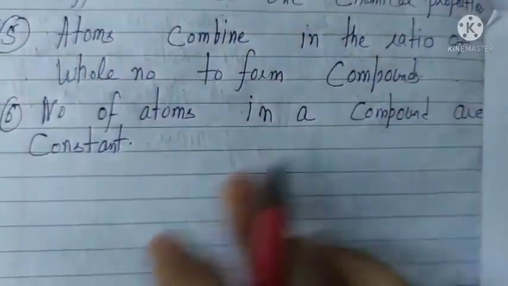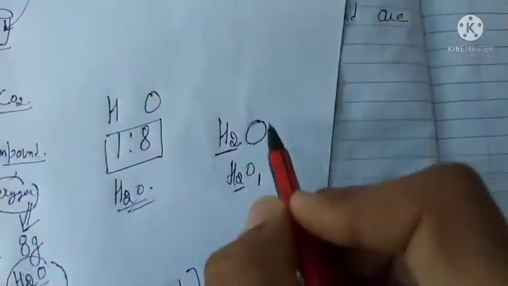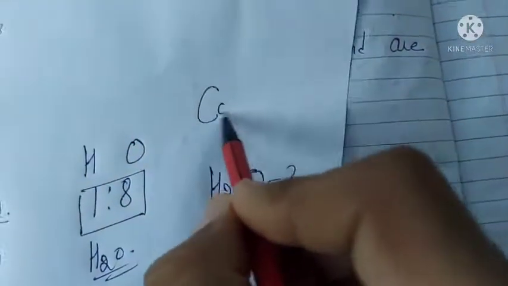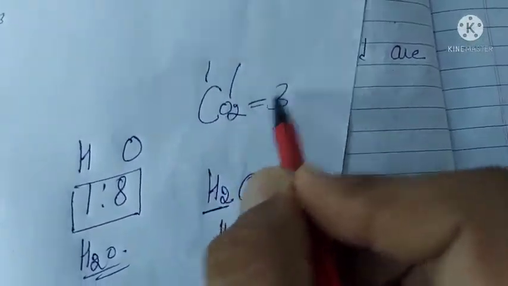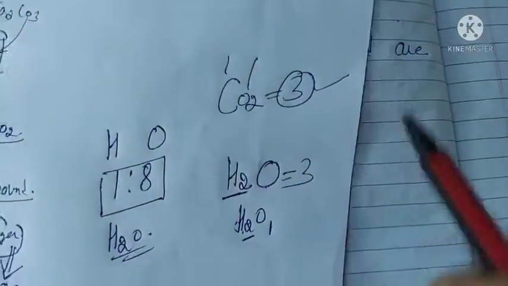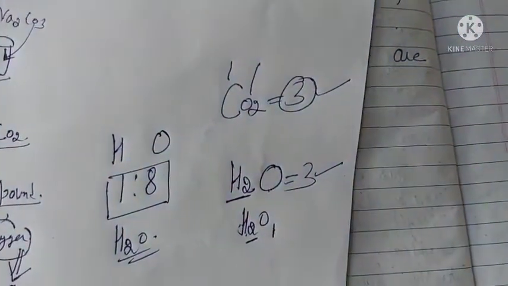And the number of atoms in a compound is constant. Like in water, 3 atoms are there. In carbon dioxide, 1 atom of carbon and 2 atoms of oxygen, 3 atoms are there. So the number of atoms in water or in a compound is constant. So these are the main postulates of Dalton's theory.